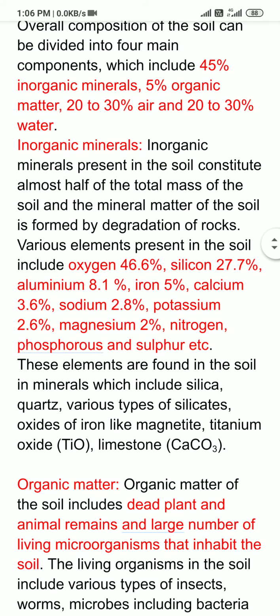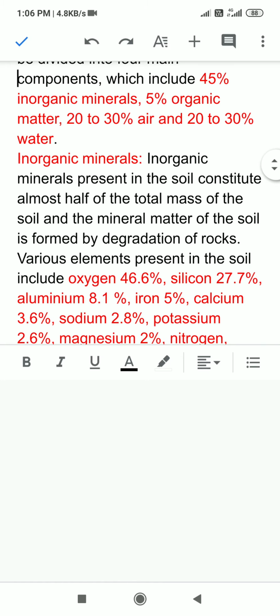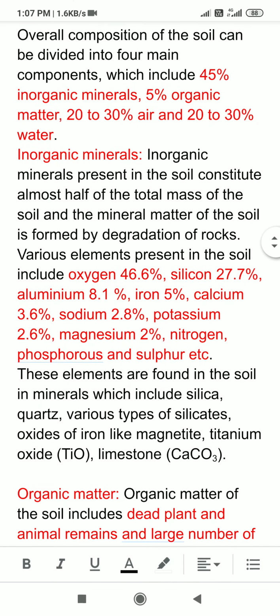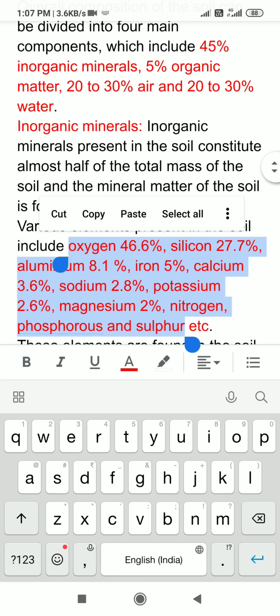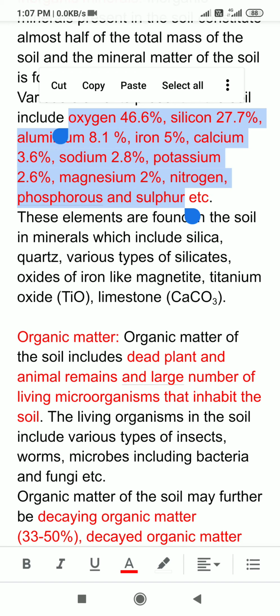Oxygen, silicon, aluminium, iron, calcium, sodium, potassium, magnesium, nitrogen, phosphorus and sulfur. And the percentage of different elements in the soil is shown.